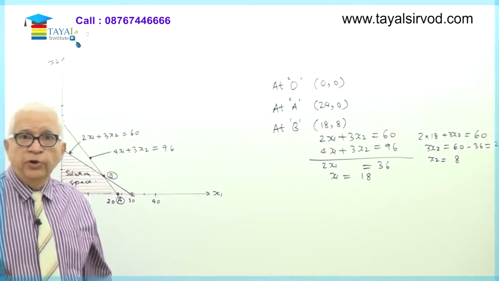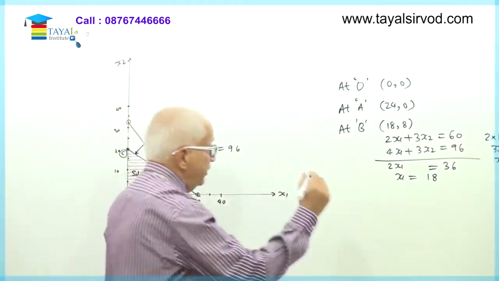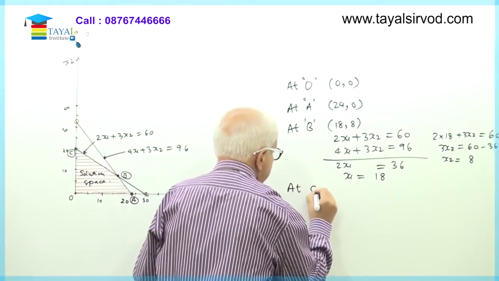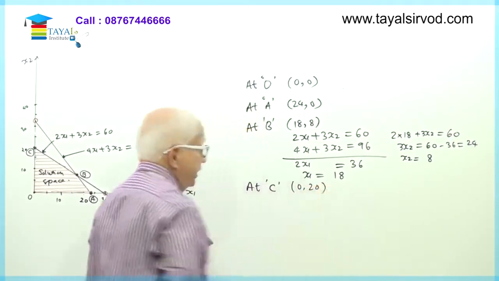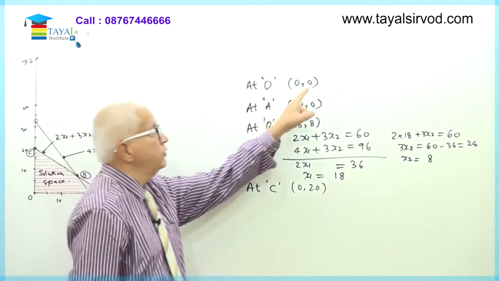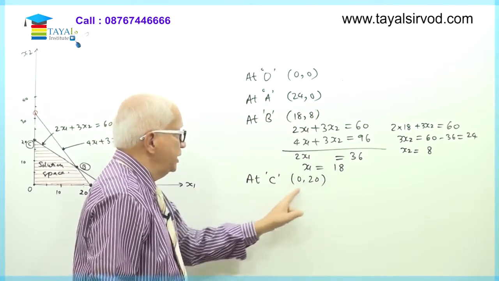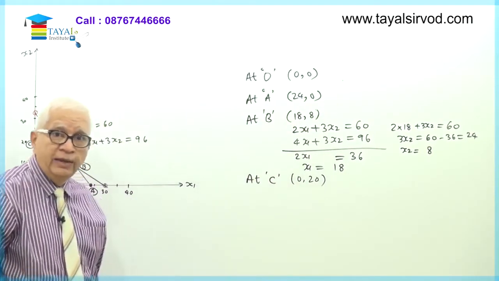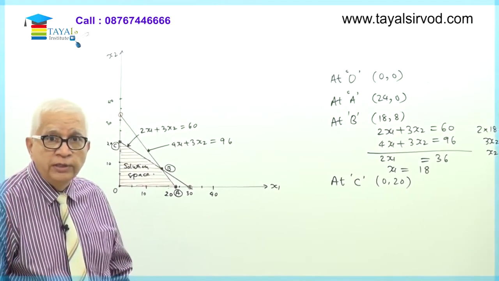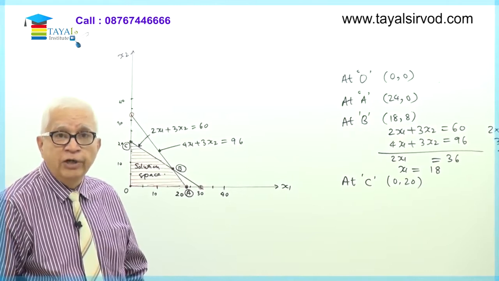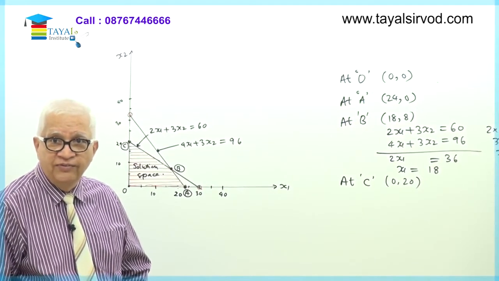Okay. Last point, C, which is something we had plotted ourselves, the very first point. So at C, what are the values? 0, 20. So I know the values of x1, x2 at point O, at point A, at point B, and at point C. This will help me now find out which of these points gives me the solution. And what is the solution? That particular point which gives me the maximum value of 40x1 plus 35x2.